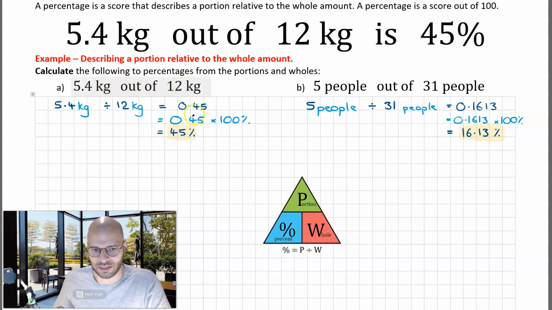So in summary, what we had to look at in this video was how we could describe a portion relative to a whole amount using a percentage. To do this, we simply get our portion, divide it by the whole amount, and then we convert that decimal into a percentage by multiplying it by 100%.